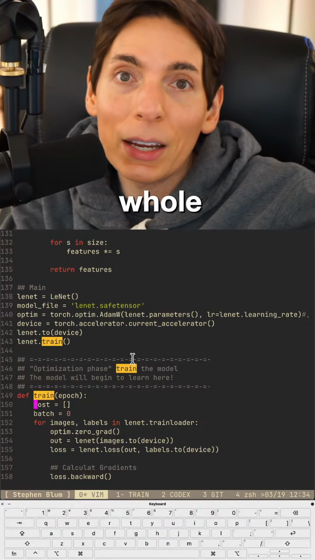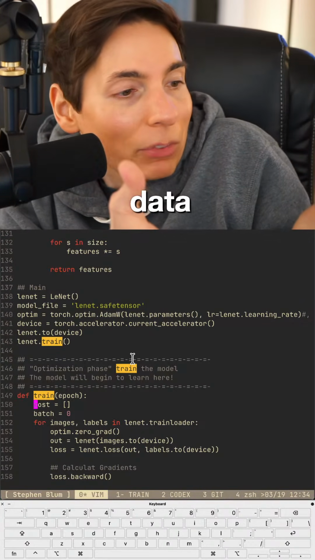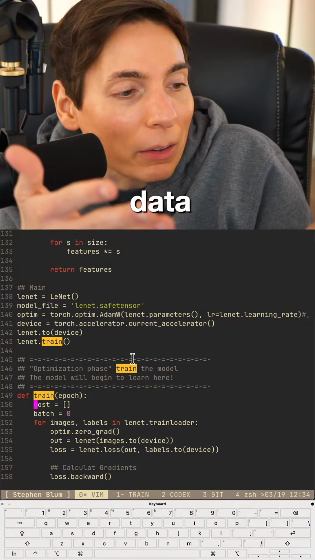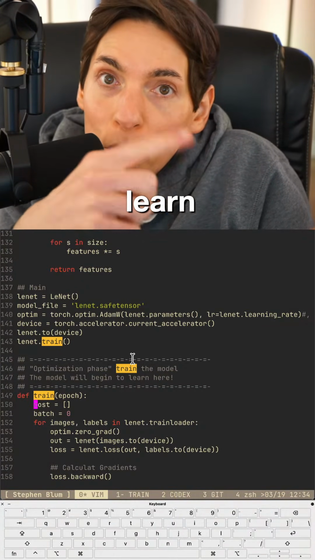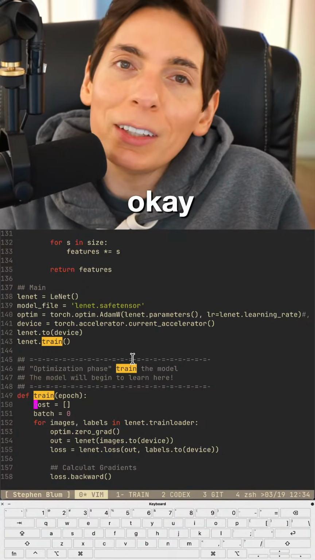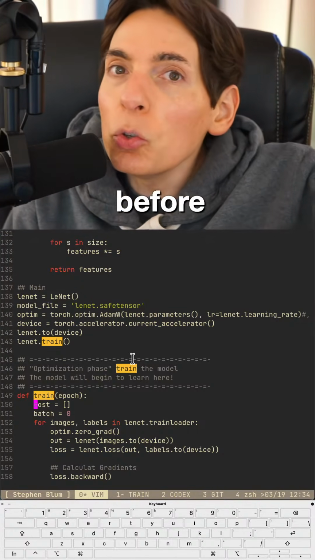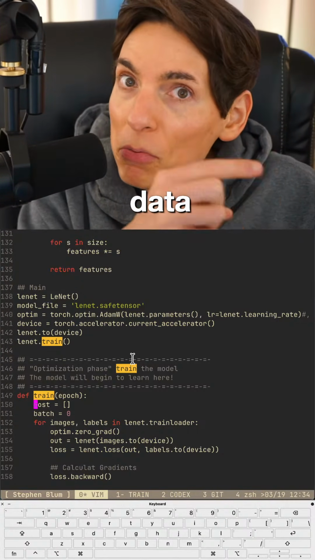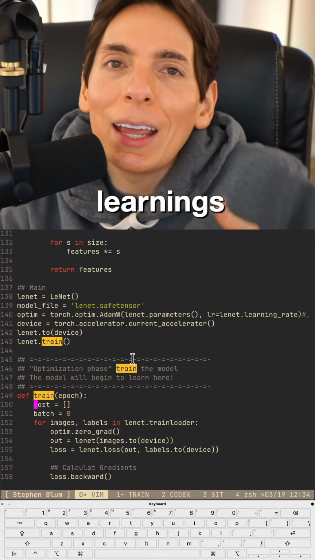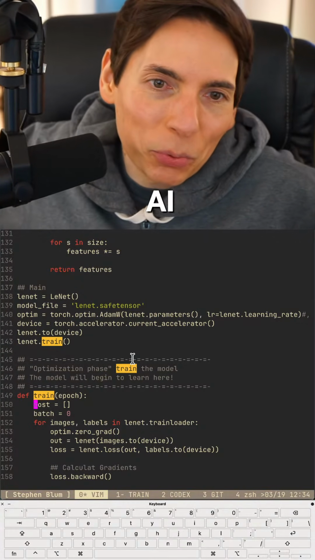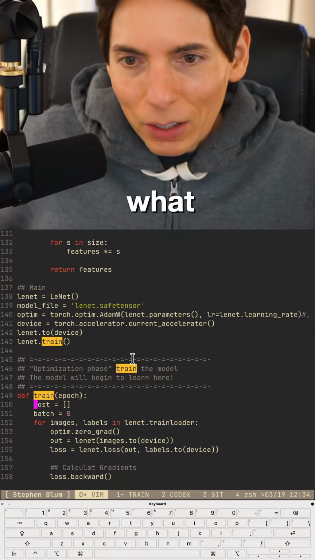That's the whole point of AI. You give it a whole bunch of data. It's like, here you go, here's a bunch of data right there. Learn that data. Okay. Now that you've seen that data, here's a whole bunch of other data that you've never seen before. Can you make sense of that data referencing your old data learnings? And that's AI. That's what AI is, you guys. Good to have you here.